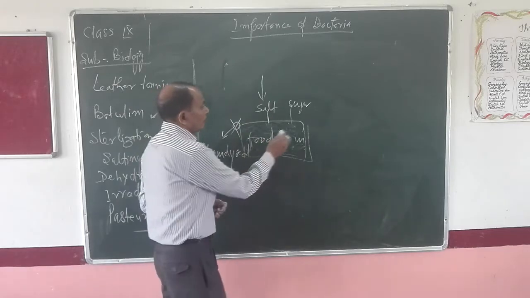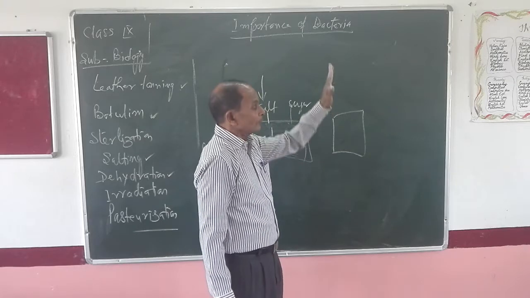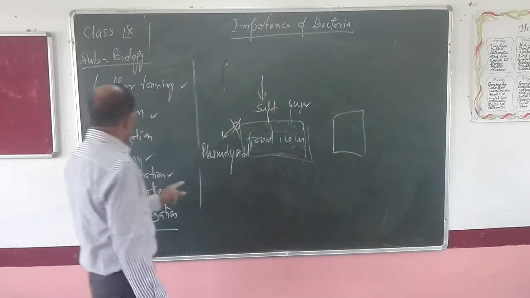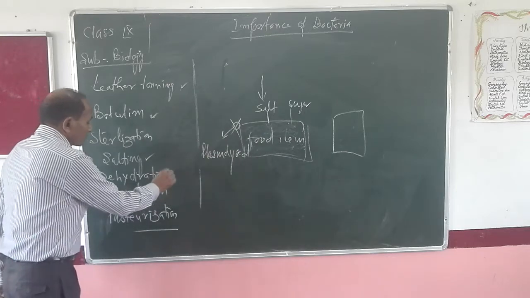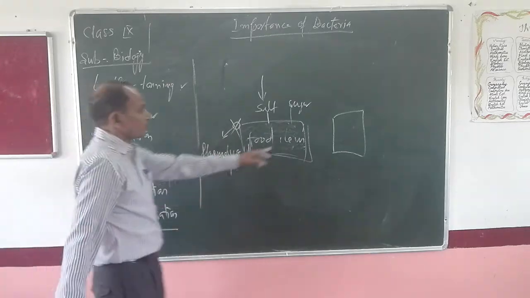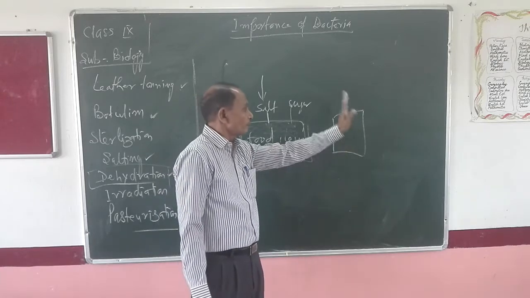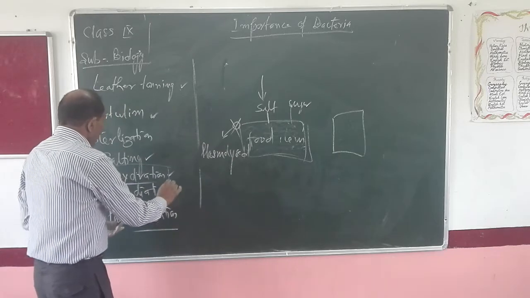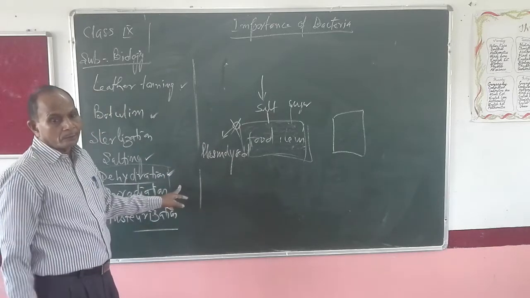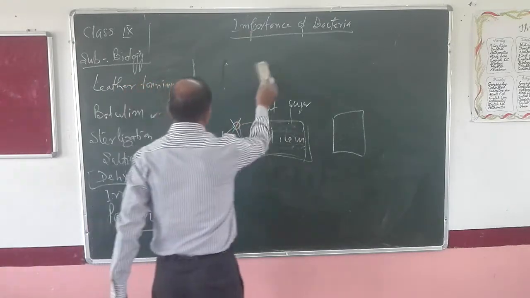But if the food item has been completely dried, there is no moisture, then this food item cannot be destroyed by bacteria or pathogens. This process of providing protection to our food by removing water is known as dehydration. Clear?